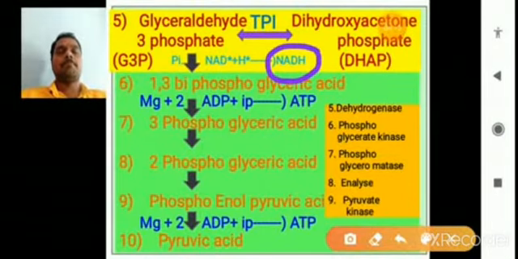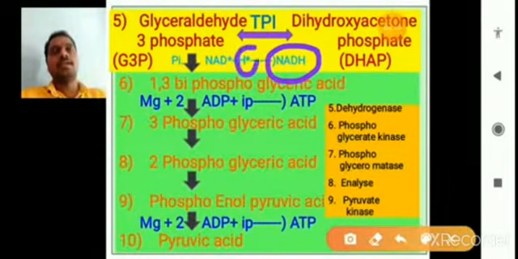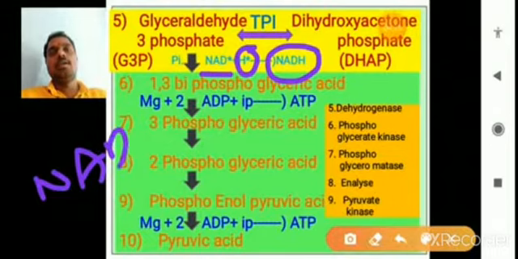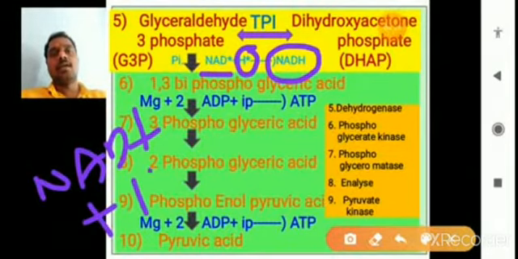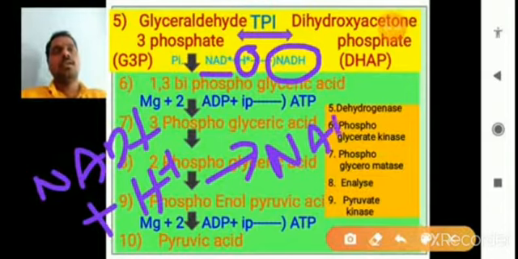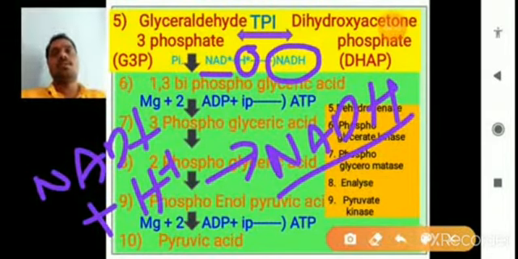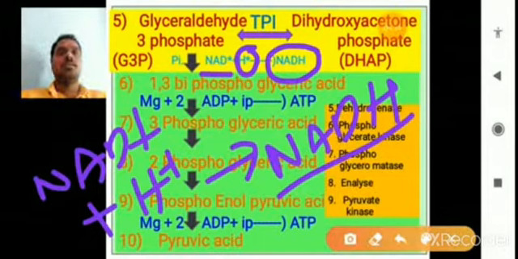NAD plus ions bind with H plus ions and form NADH. So this is also seen between the fifth and sixth step of glycolysis.